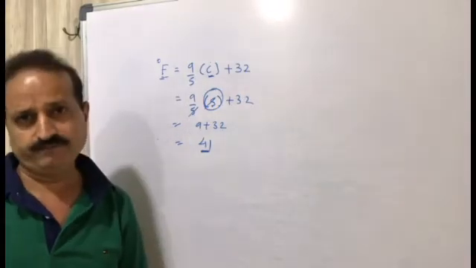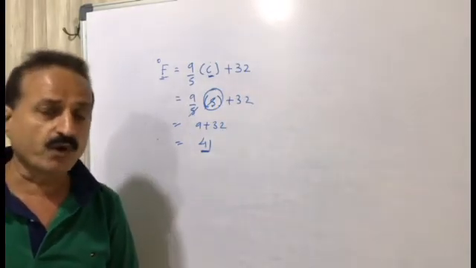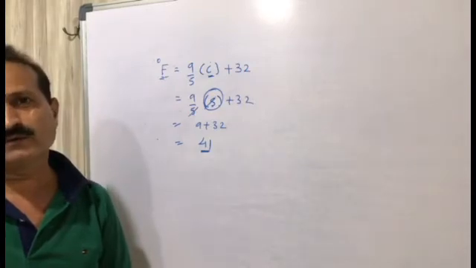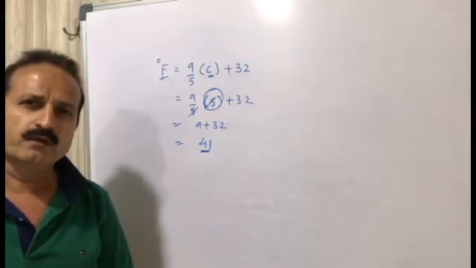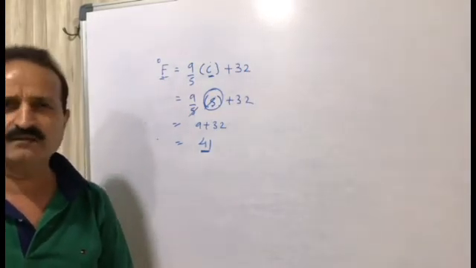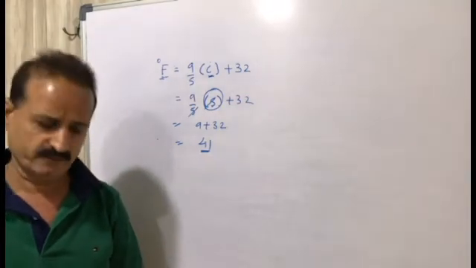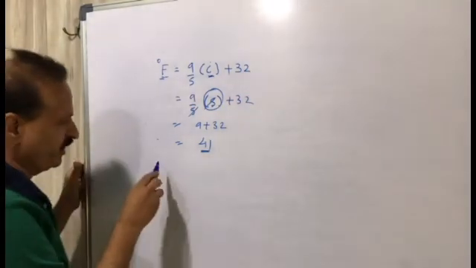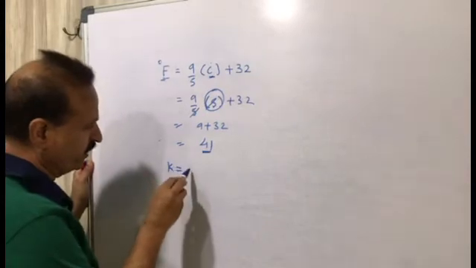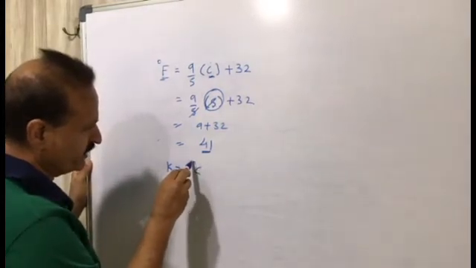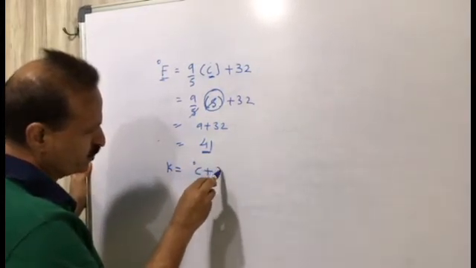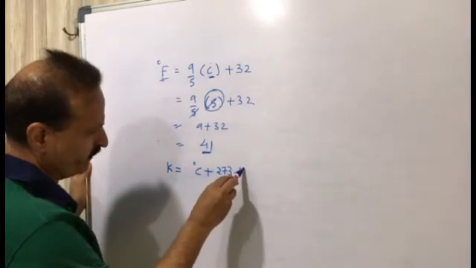Same way, there is also comparison with Kelvin and degree Celsius. So Kelvin equal to degree Celsius plus 273.15.